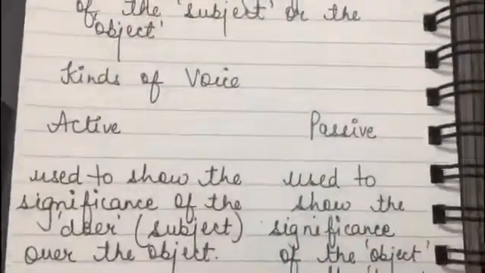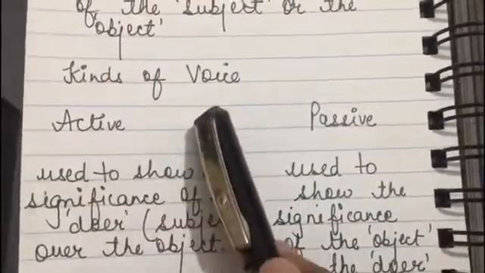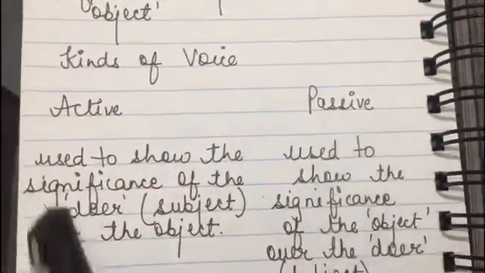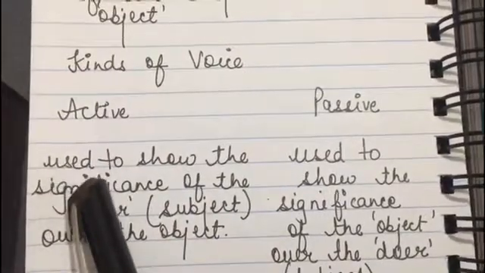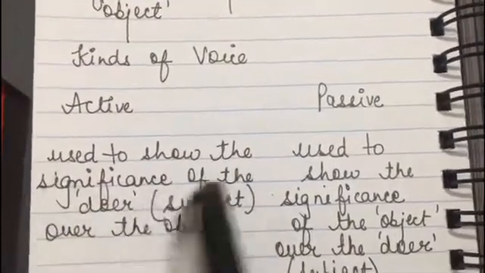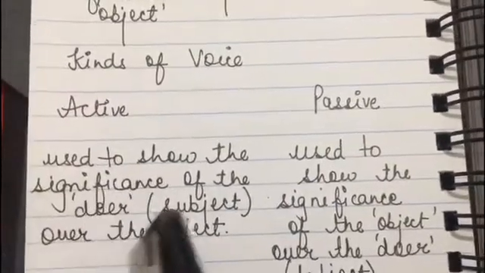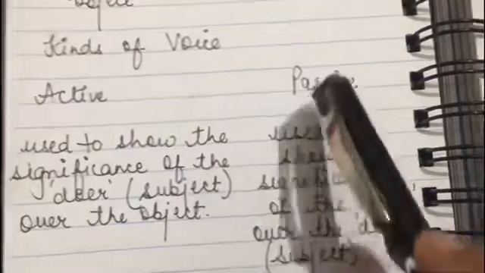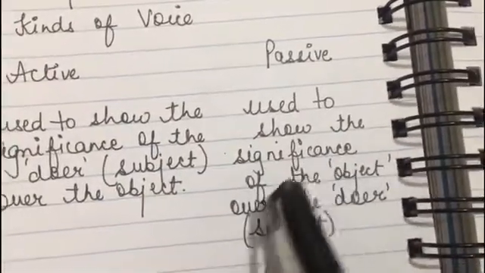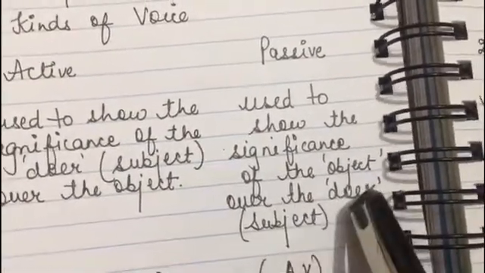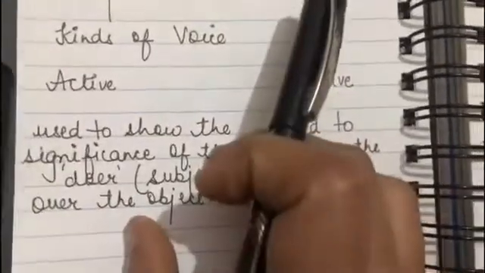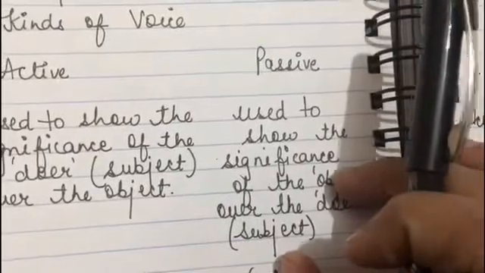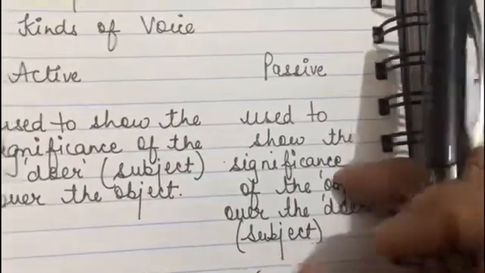Now we'll be discussing the kinds of voice. First is active, the second one is passive. Active voice is used to show the significance of the doer. Who is the doer? The doer is the subject over here, over the object. And passive voice will show the significance of the object over the doer, meaning the subject. So here more significance is given to the subject over the object, and here more significance is given to the object over the subject.